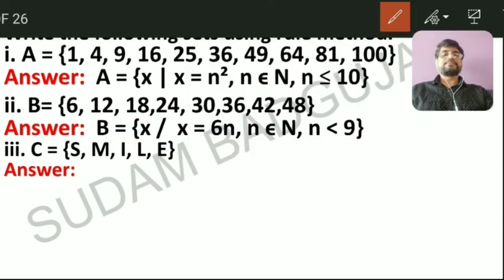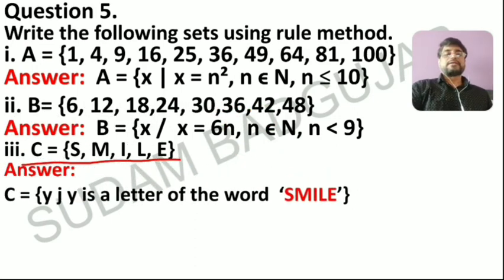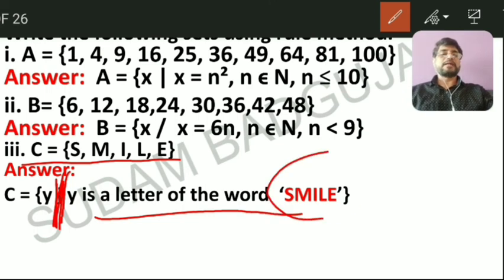Now the next part, question number third. C contains S, M, I, L. So here we have to write the answer in rule method. C is equal to a set containing variable y such that, slant line, such that y is a letter of the word smile.